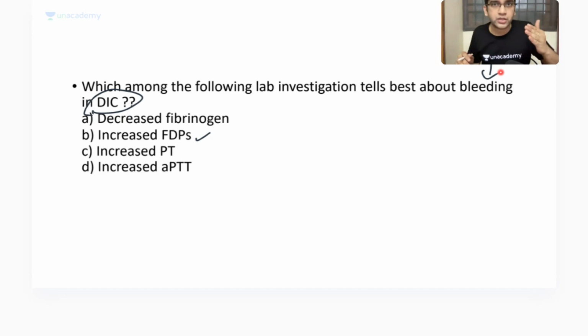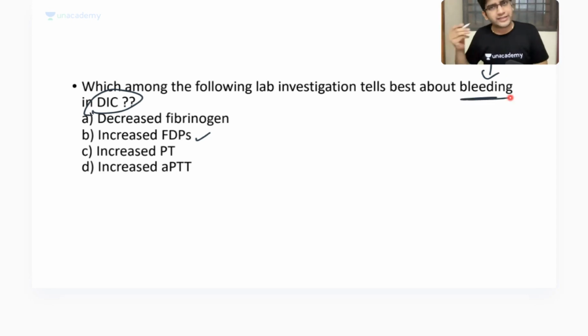It will help in clot formation or clot lysis. Where do they play a role? Formation or lysis? Perfect, it is lysis. All of you guys know it is lysis, right? So if it is clot lysis, does it have any role in bleeding or stopping bleeding? It's a clot lysis product, right? Does it have any role in stopping bleeding? No, it doesn't, right?